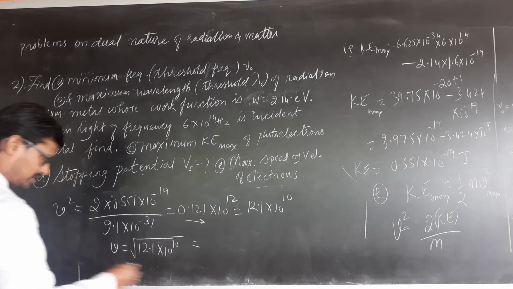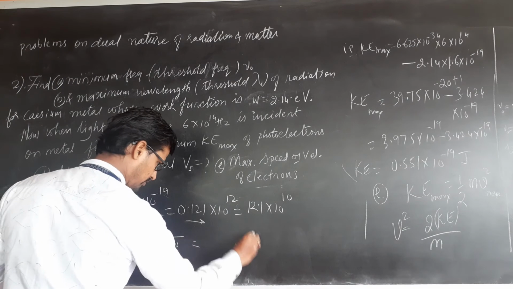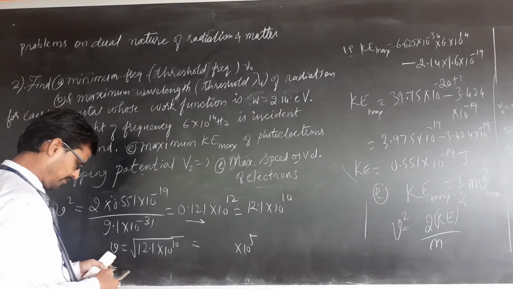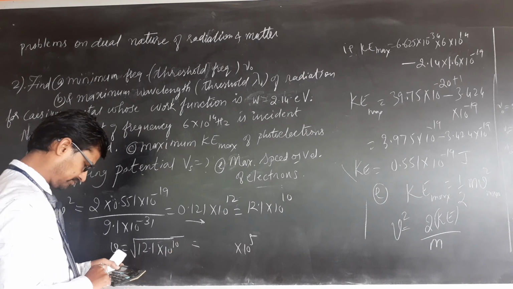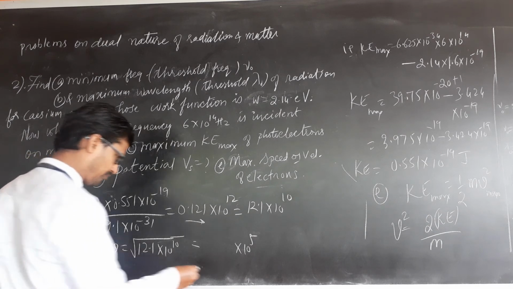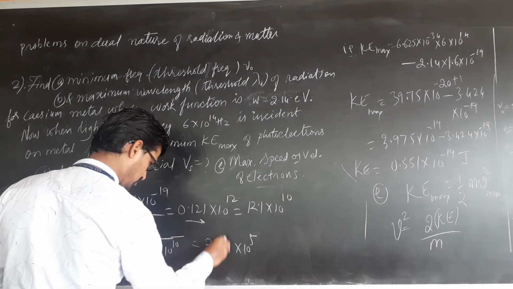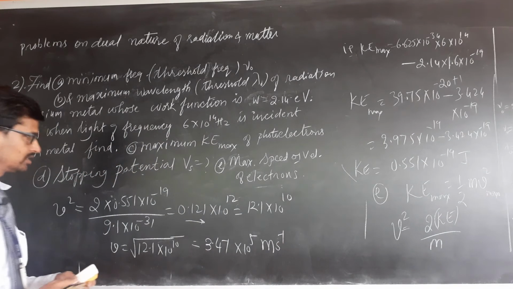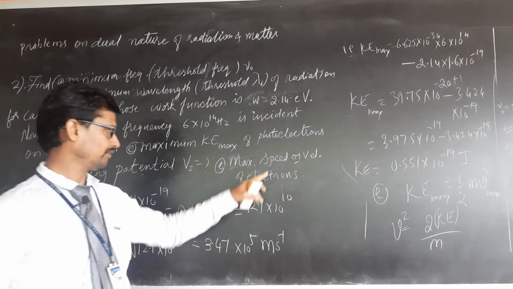10 raised to 10 if it is taken out, it will become 10 raised to 5. Square root of 10 raised to 10 is 10 raised to 5. Square root of 12.1 is 3.47 into 10 raised to 5 meters per second. So this is maximum speed of the electrons.